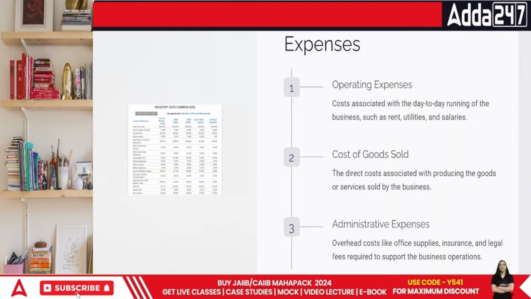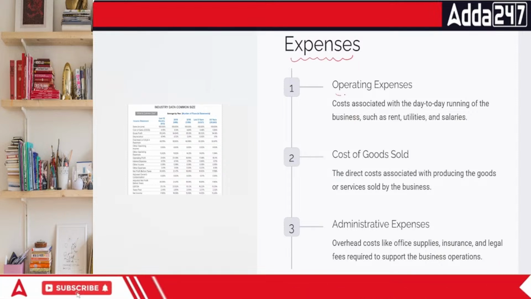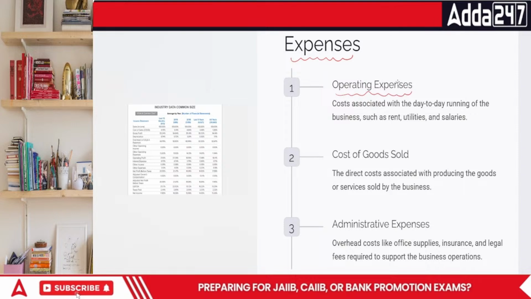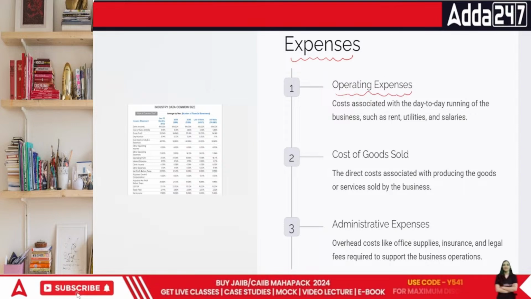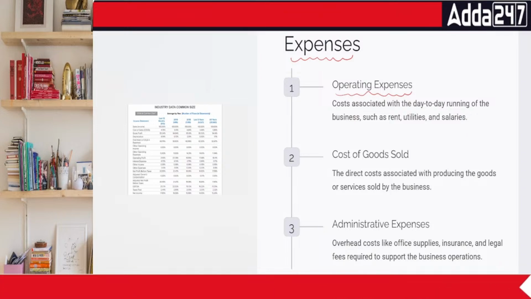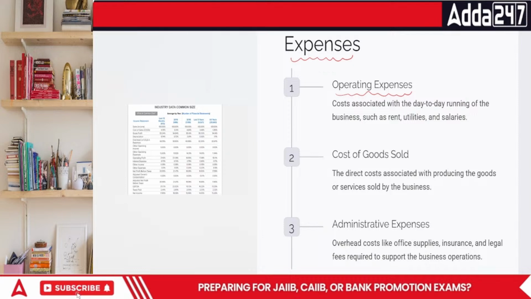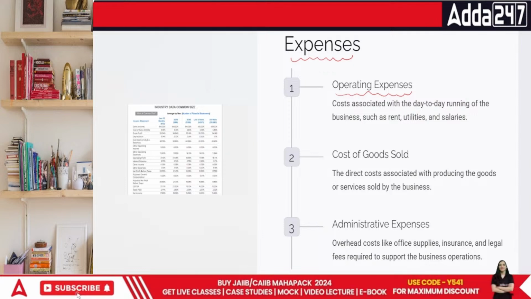Then everyone, the next part is the expenses that we have in the business. What kind of expenses do we have? First is our operating expenses, the expenses that we do in order to run our business on a daily basis. That is called operating expenses. And of course, when we are selling our goods in the market, it is called cost of goods sold. Cost of goods sold means the goods that we are selling in the market.